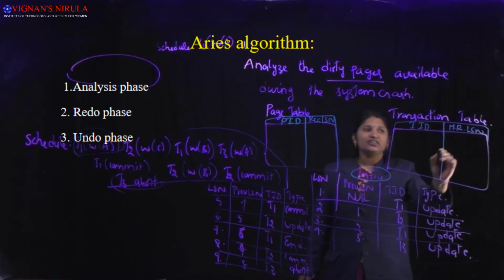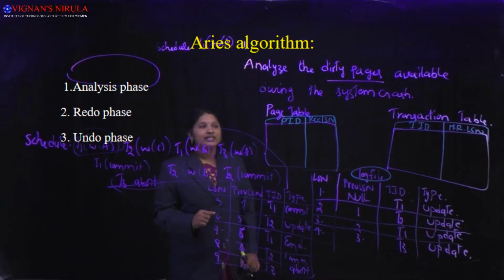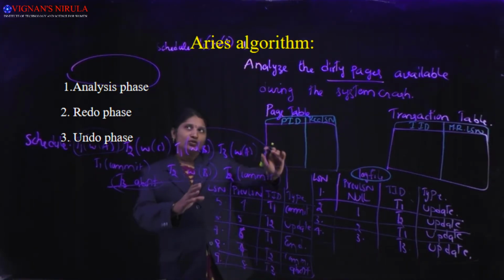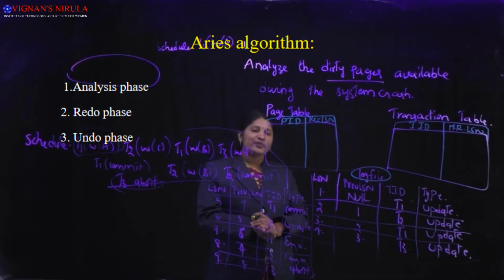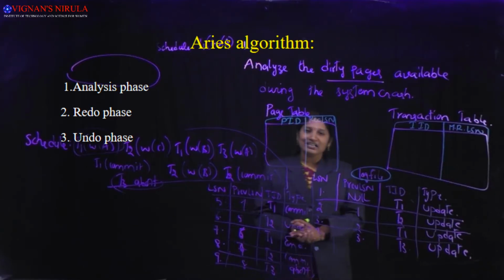Now we'll see for this schedule how the page table is filled up and how the transaction table is filled up.